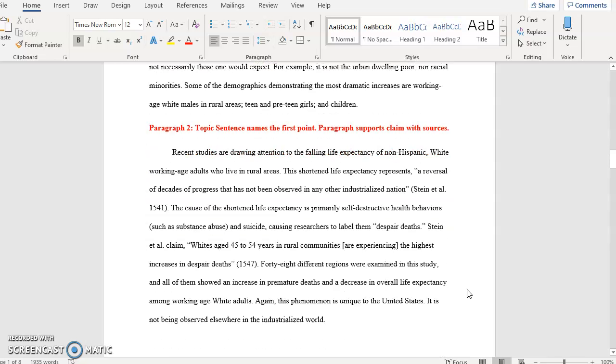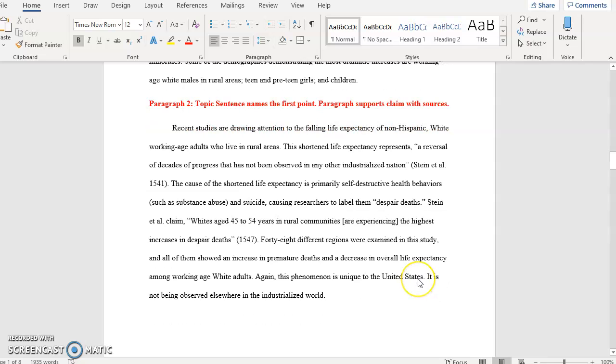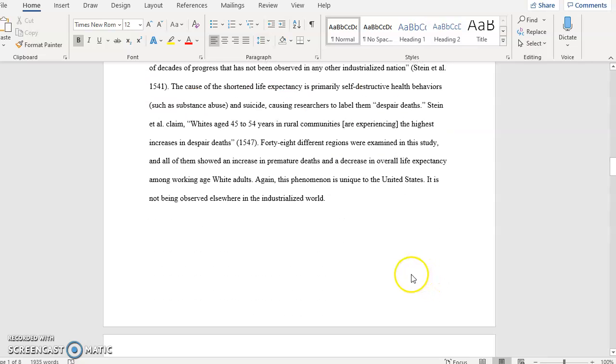So paragraph 2, my topic sentence names the first point. Recent studies are drawing attention to the falling life expectancy of non-Hispanic white working age adults who live in rural areas. And then I support that claim with research. You'll notice that there's a combination of quotes and my own words, but it all includes in-text citations, naming the source that the information came from.